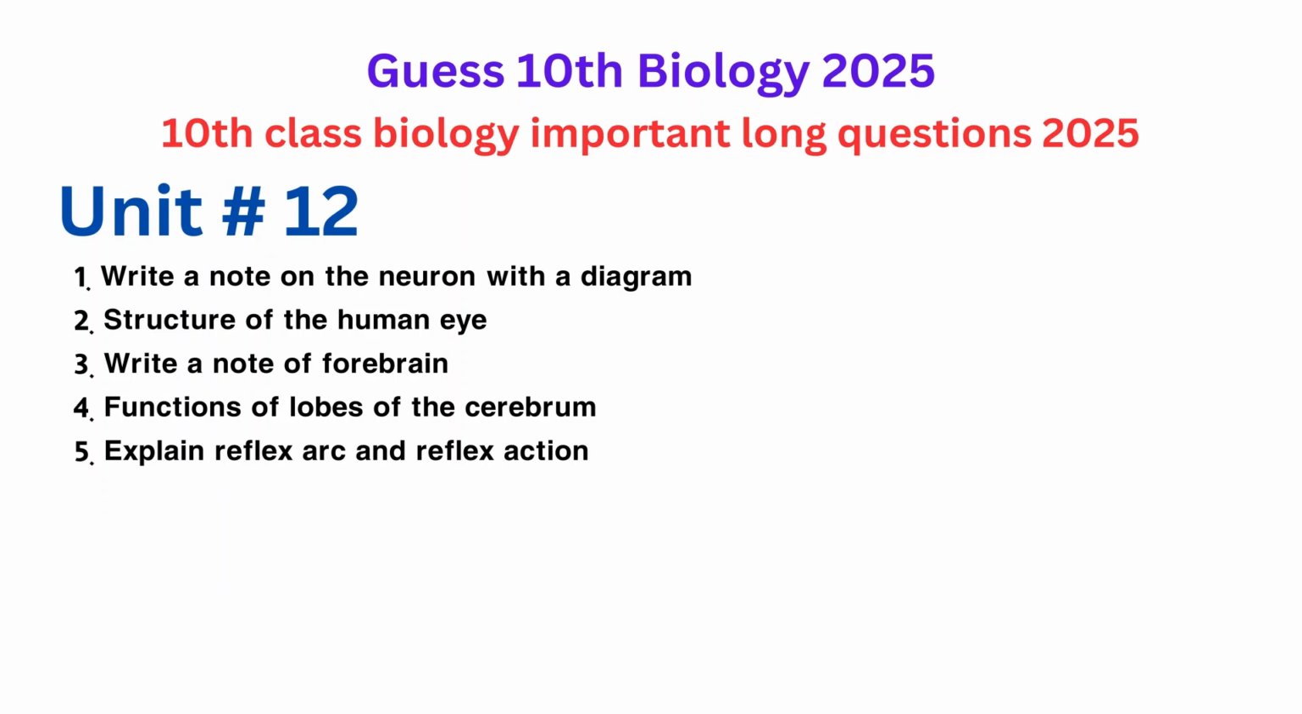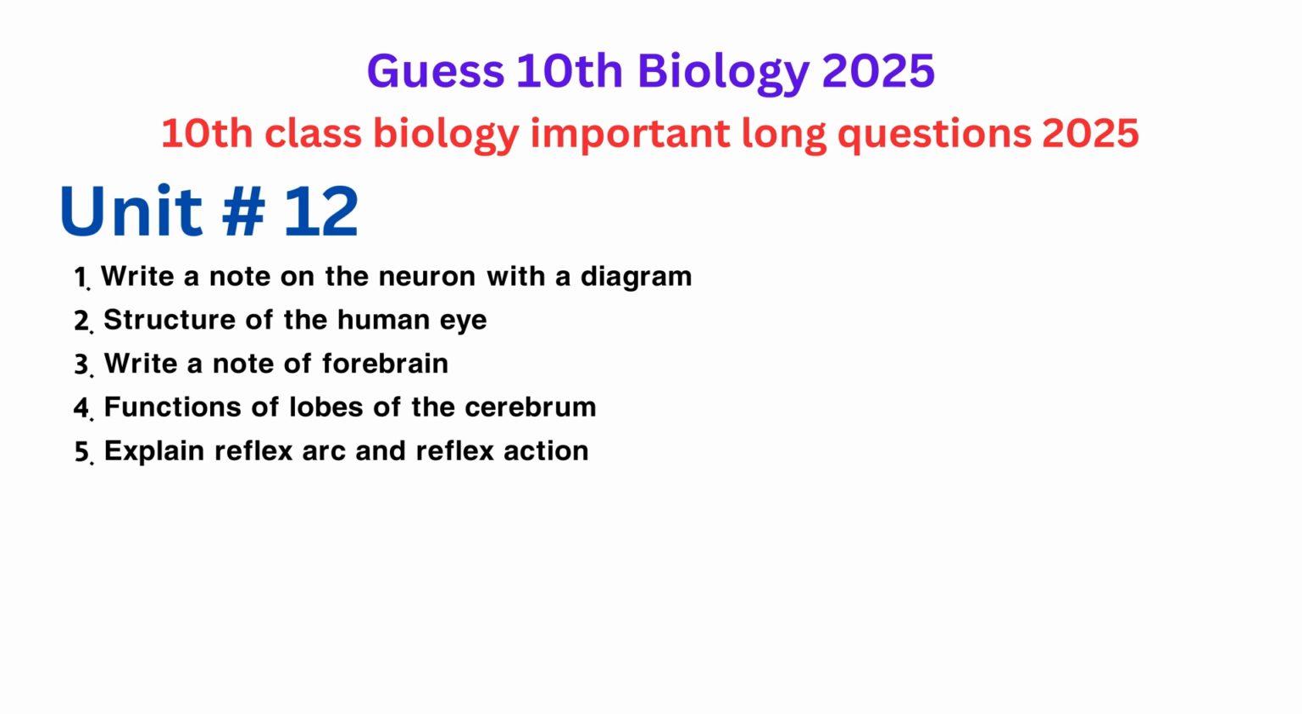Chapter 12, write a note on the neuron with a diagram. Chapter 12, structure of the human eye. Chapter 12, write a note on the forebrain. Chapter 12, functions of lobes of the cerebrum. Chapter 12, explain reflex arc and reflex action.